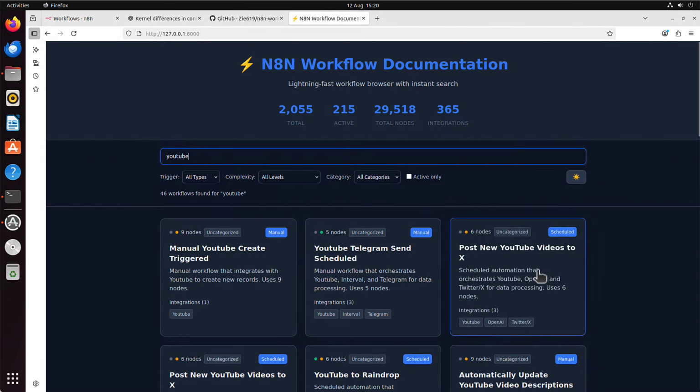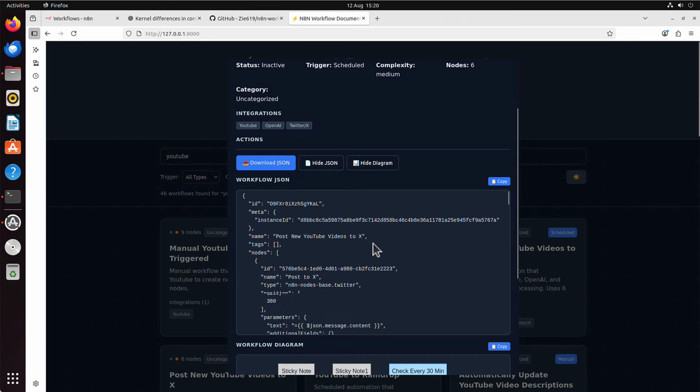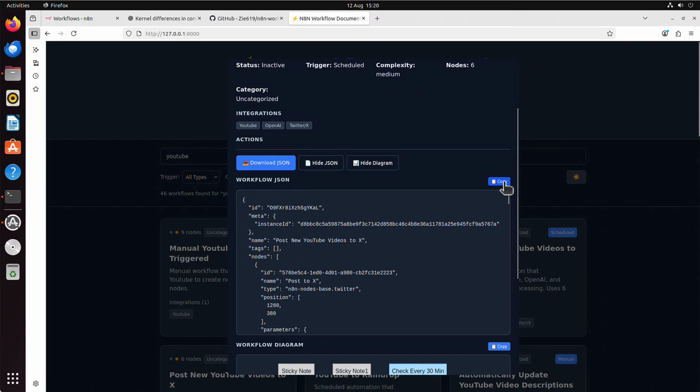Maybe post new YouTube videos to X. Let's click on that. It gives you some description. It says download JSON, view, and oh, there is a diagram as well. We can view the JSON code. That's cool. That means we can copy it here, or we can download, but I just copied that, and I should be able to paste it on my n8n platform. As I create a workflow, I just press Ctrl V. And that's it. Let's double click to have a look.